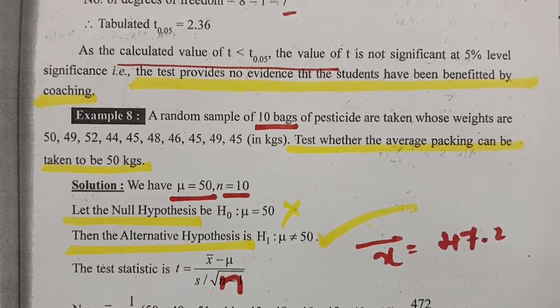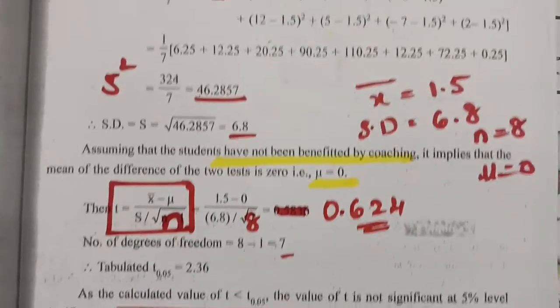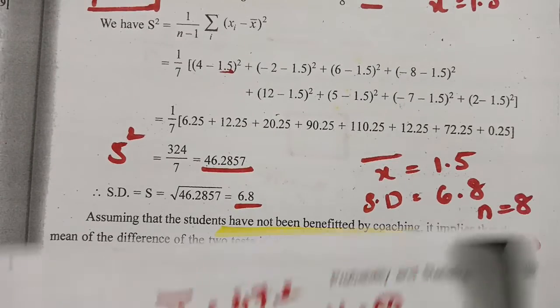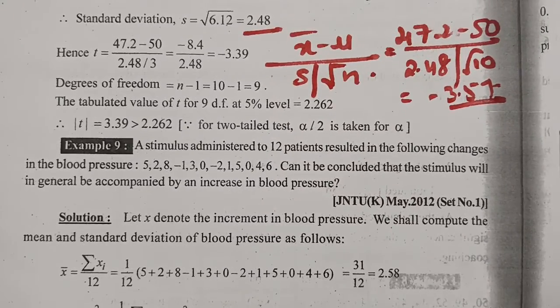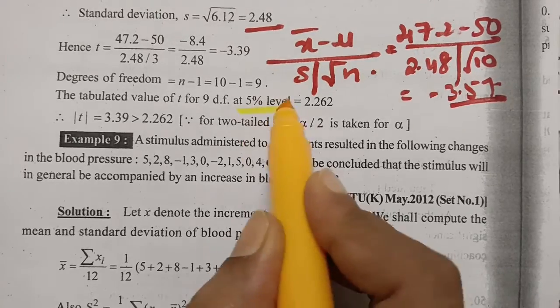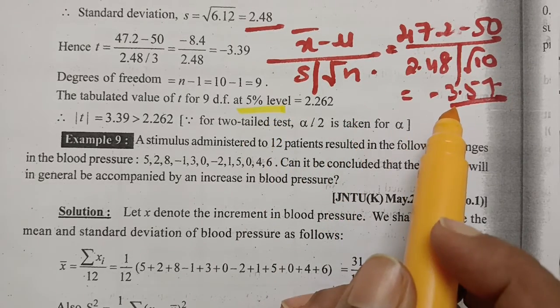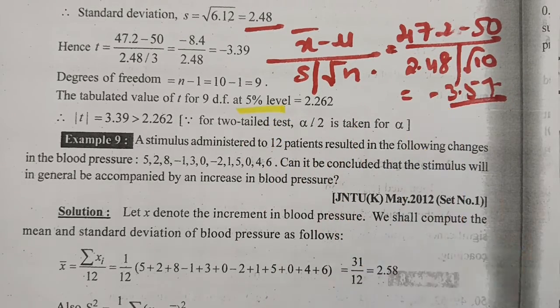This is how we have to check with the 5 points, that is null hypothesis, alternate hypothesis, test statistic, level of significance, and the conclusion part. So there is no need of 5% level of significance. If it is directly greater than 3, we have to reject the null hypothesis.